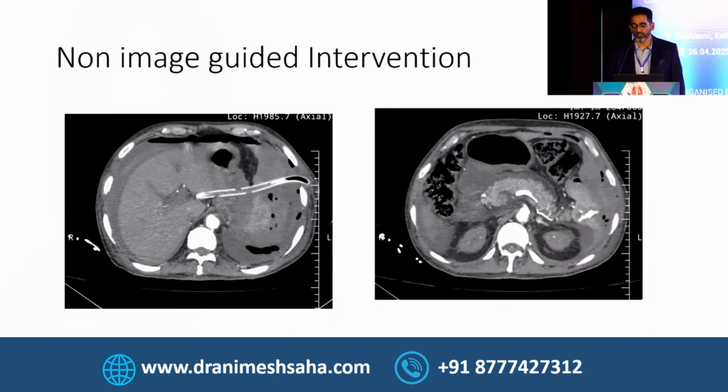This is another case which was referred for left pleural aspiration. Catheter placement was done, and after that, a drain was put and a thoracoscopic intervention was planned. But when they introduced a thoracoscope, they could see a spurt of blood. So we were immediately called for ultrasound. I myself did the ultrasound. We could see a big tear in the spleen. Shifted to CT scan, what we see here is active bleeding and splenic injury.